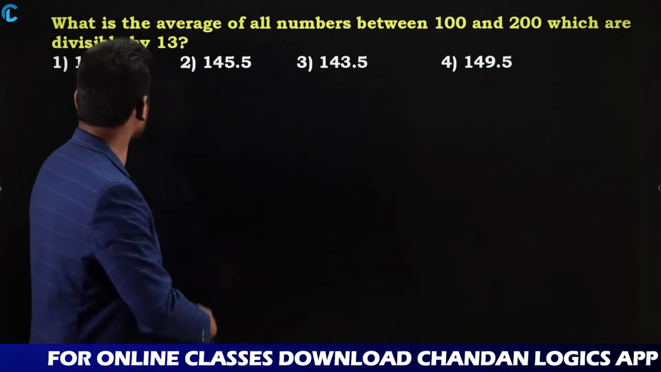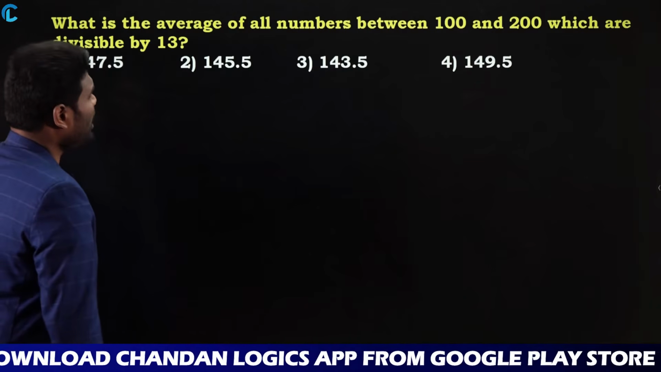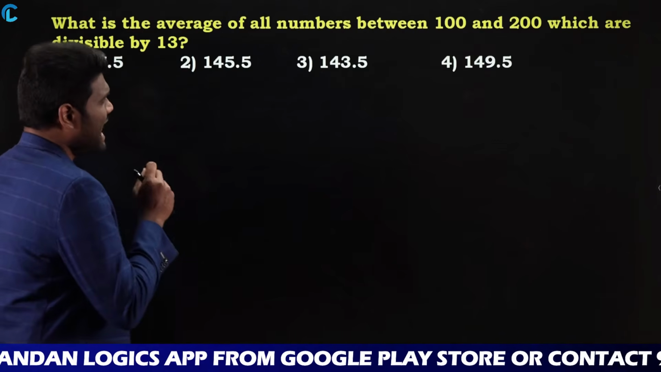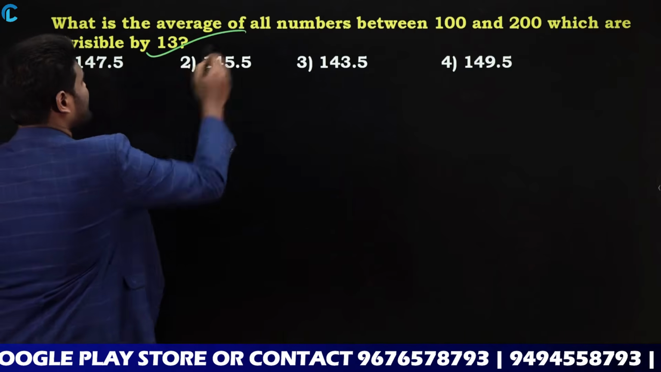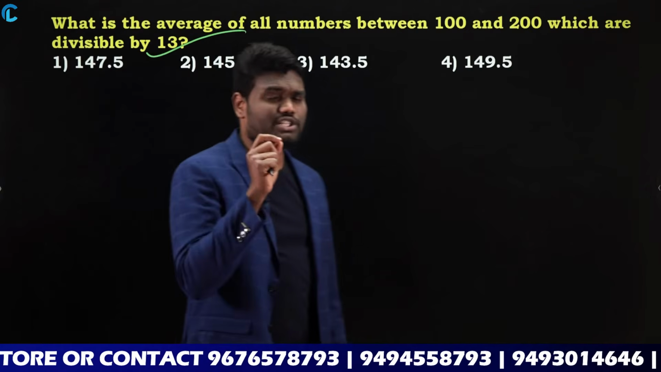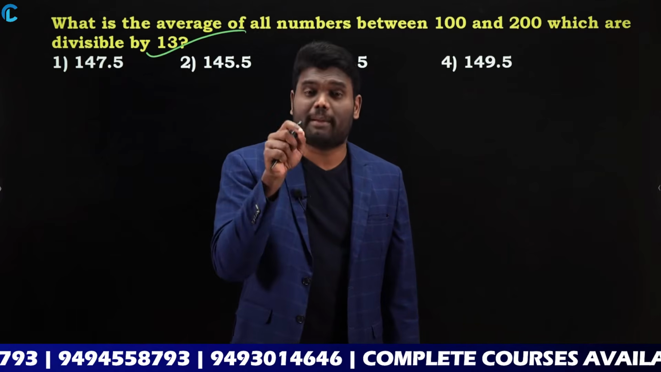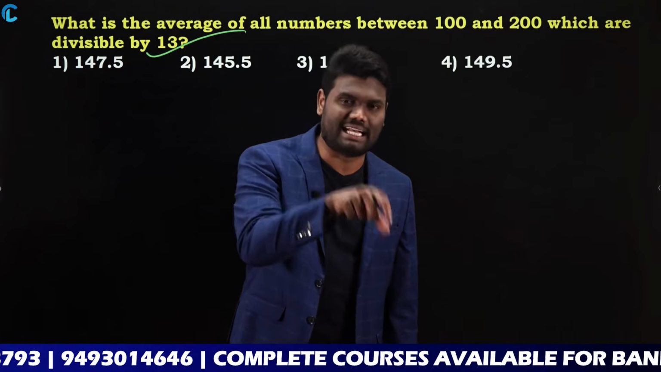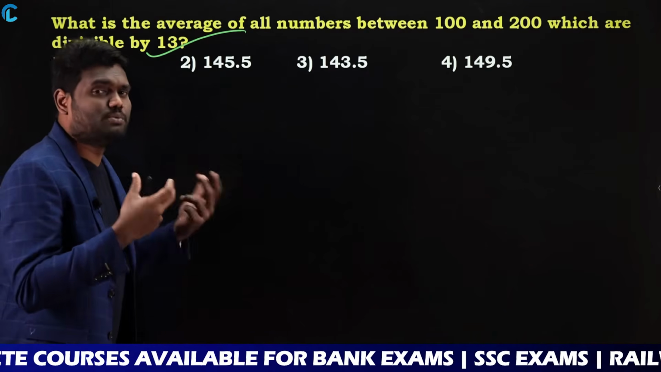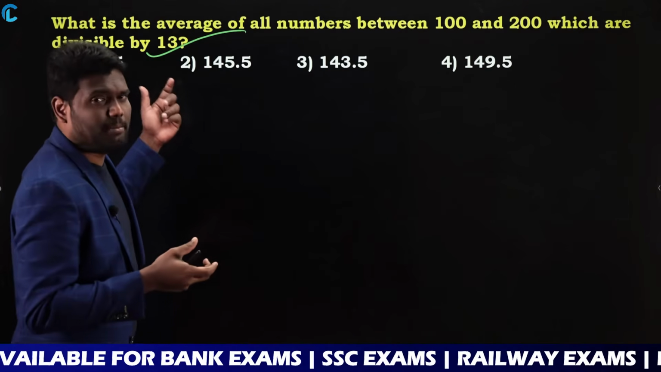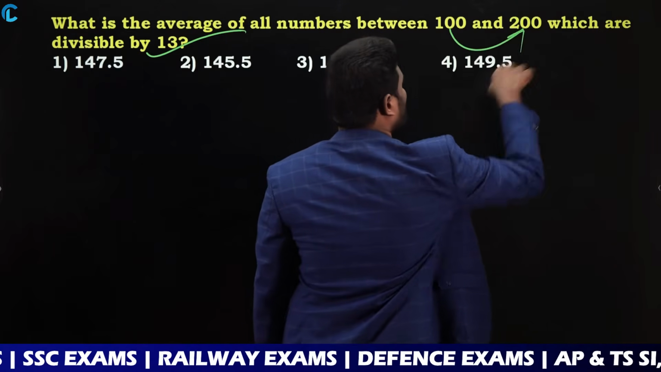for the given numbers. Next one: what is the average of all numbers between 100 and 200 which are divisible by 13? Now look here, this question is not about even numbers or odd numbers. This question is about numbers which are divisible by 13. As you know, we need to find the numbers that are divisible by 13 between 100 and 200.